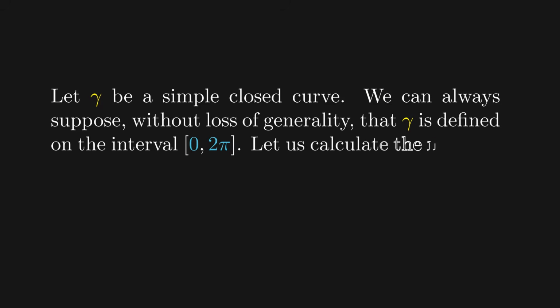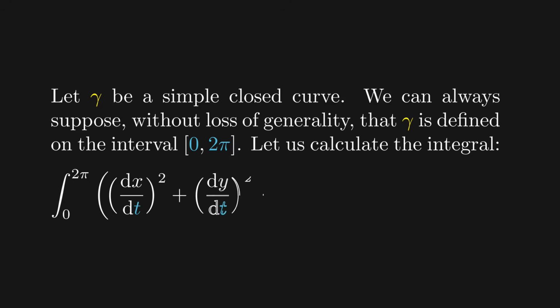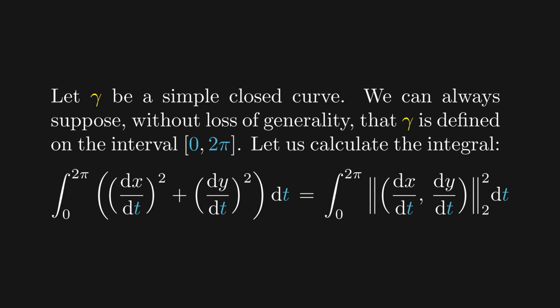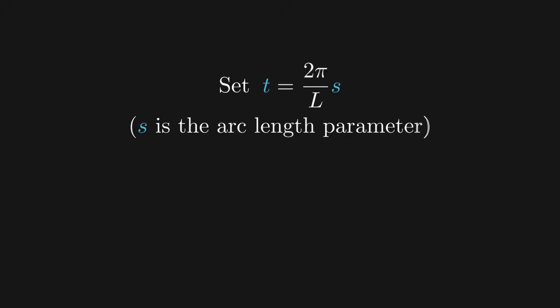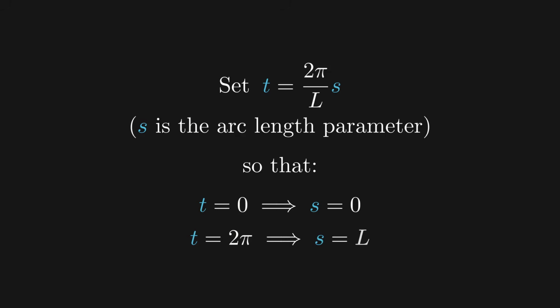Our journey begins by calculating the following integral, which looks like the formula for the arc length, but without the square root. In other words, rather than the norm of the velocity vector, we integrate its norm squared. To do this, we utilize the arc length parameterization. Set t to be equal to twice pi over L times s, where s is the arc length parameter, which we are allowed to do because, as we said, every simple curve can be parametrized by arc length. So we get that when t is equal to 0, we have s is equal to 0, and when t is equal to 2 pi, s is equal to L.